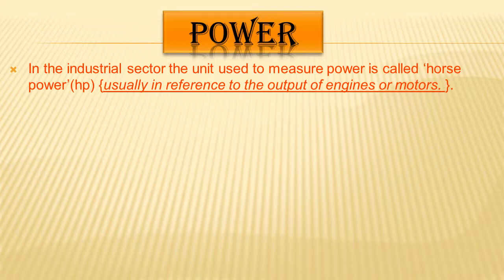And student, in the industrial sector, the unit used to measure power is called the horsepower, that is HP, and it is usually in reference to the output of engines or motors. And 1 horsepower is equal to 746 watt.